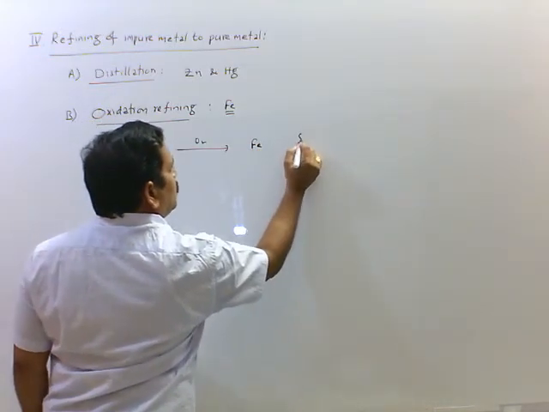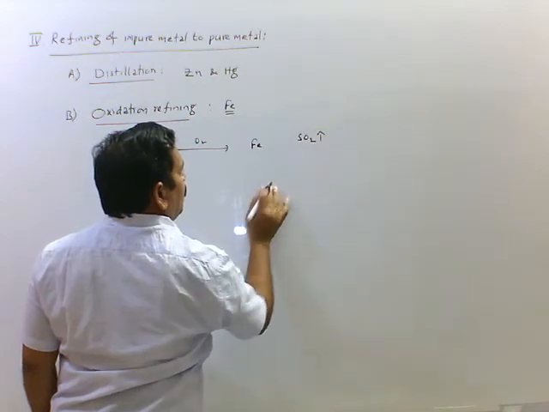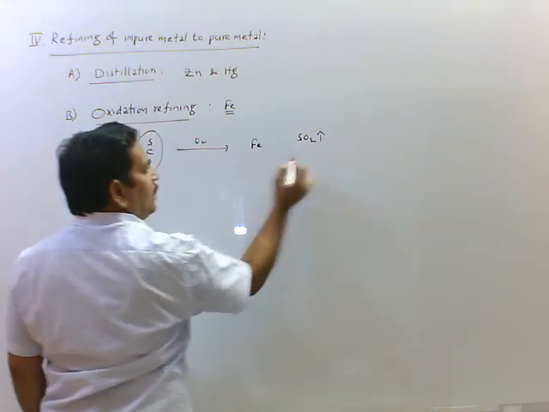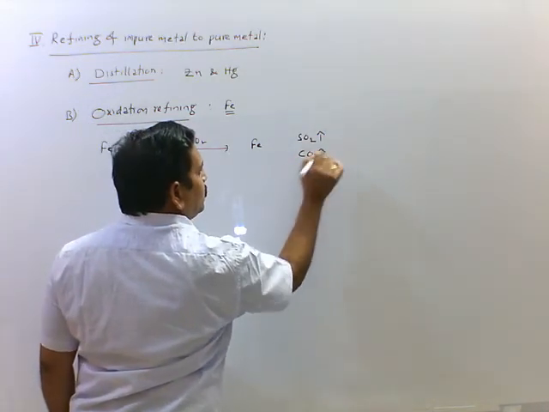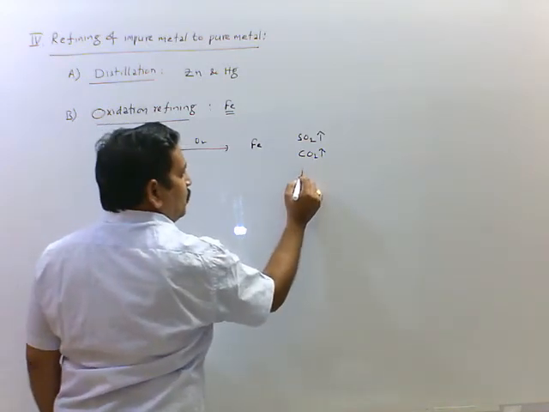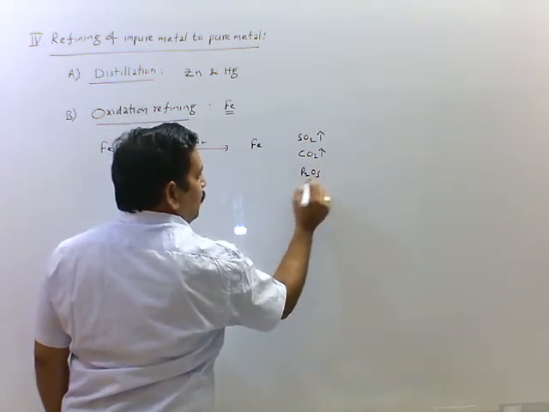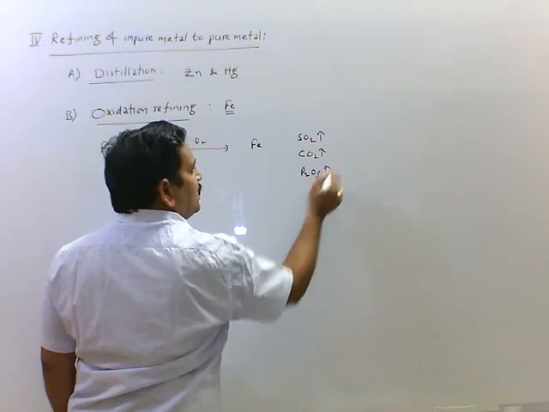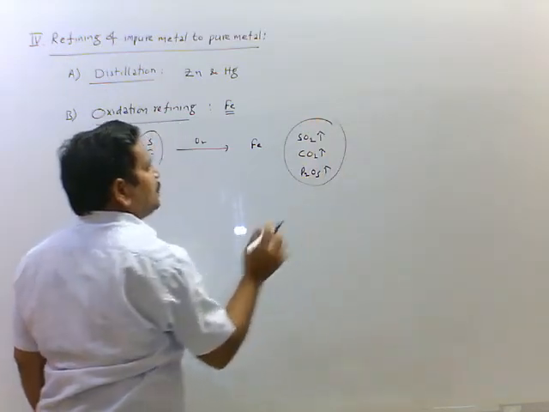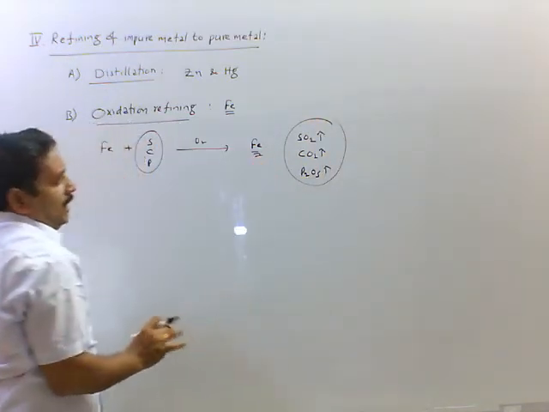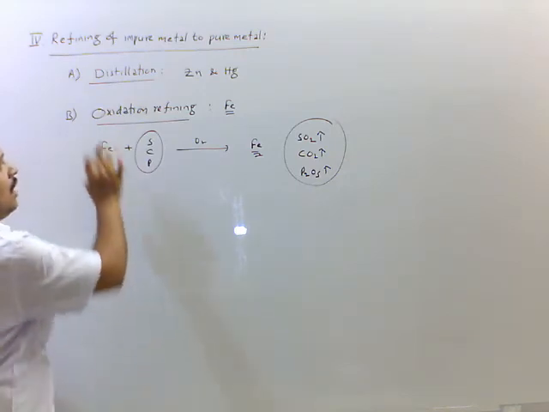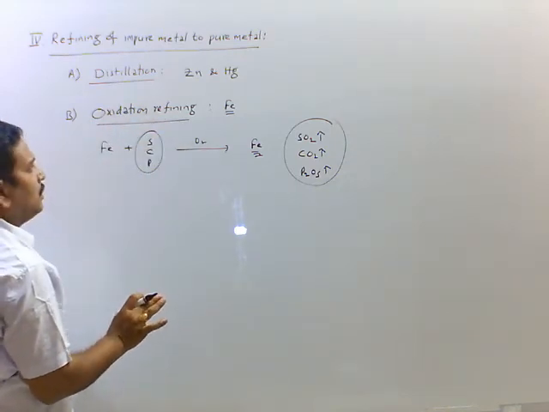Sulfur converting into sulfur dioxide escapes in the form of gas. Carbon converting into carbon dioxide and phosphorus converting into P2O5, phosphorus pentoxide. All these are volatile gases that escape. We get pure iron. This is oxidation refining method.